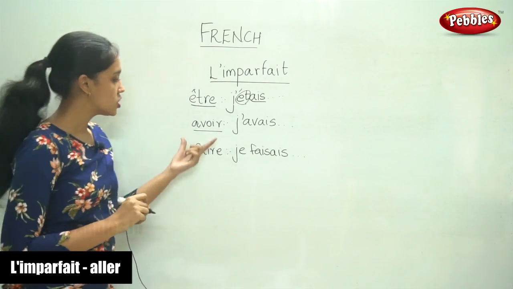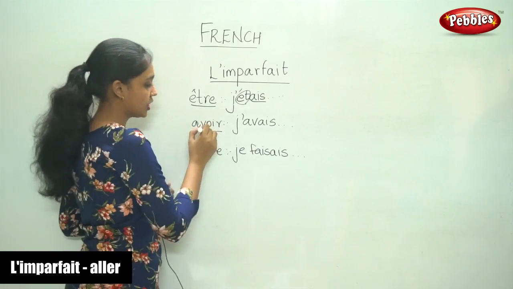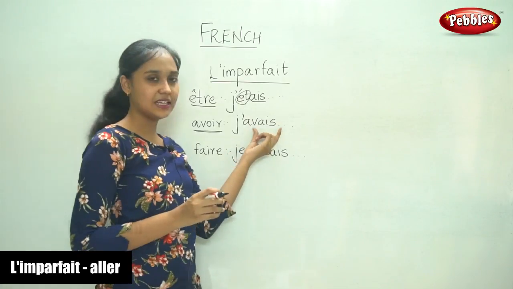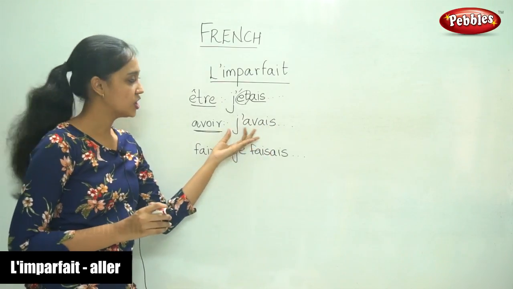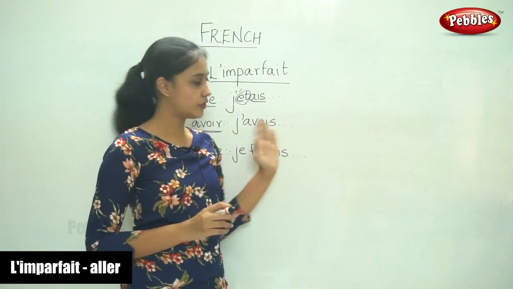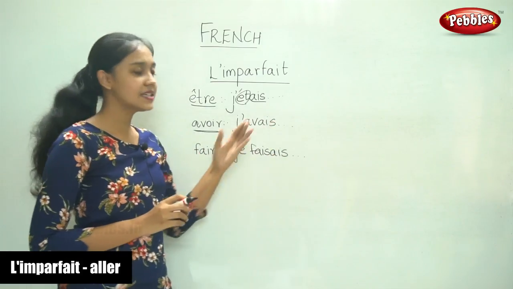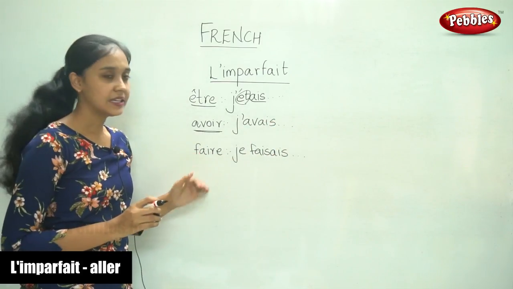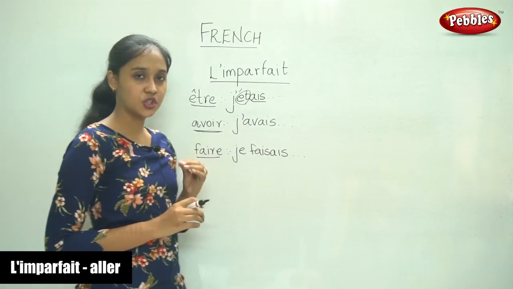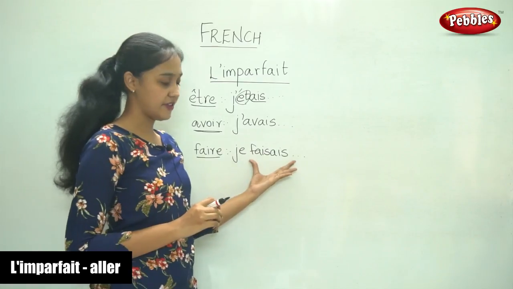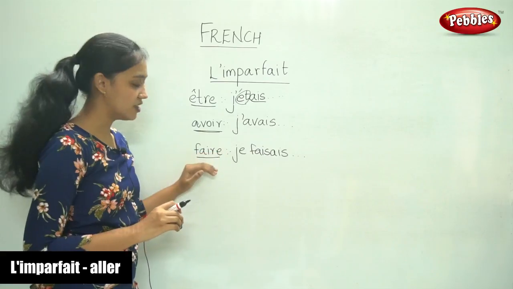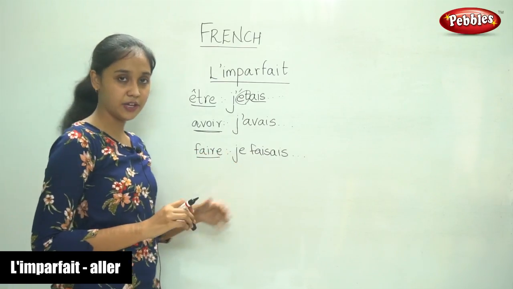Avoir. So now for this verb, the nous conjugation, you know. So when we remove ons and we add the ending, this is how we get j'avais. And you know how to write for the other subjects because the endings are the same. Next, for the verb faire, you know the nous conjugation, je faisais. So these are some examples of verbs in the imparfait.